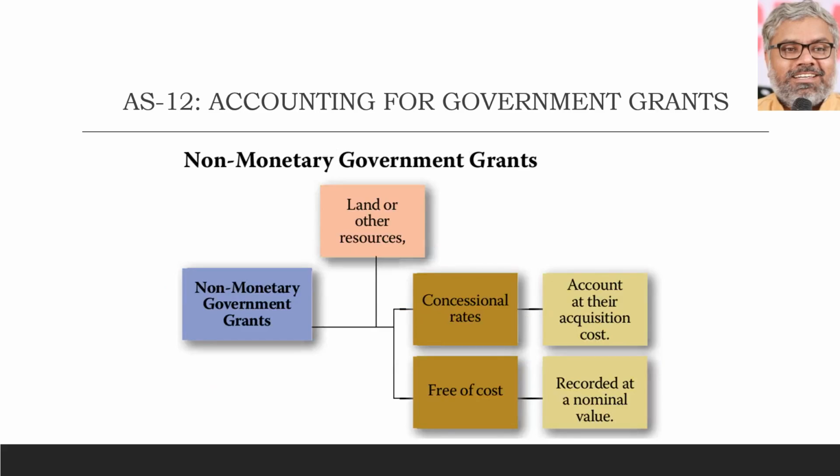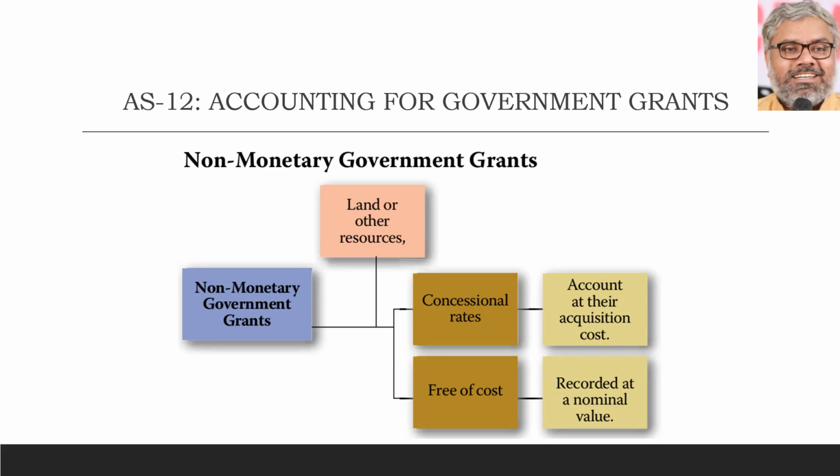One type of government grant is non-monetary government grants. Like what? In general, what will government give to people or to organizations other than money? It is going to give mostly land. If not that, other resources, maybe, though it will not give them freely, if at all: mines, minerals, nowadays even spectrum, 2G, 3G, 4G, 5G. These are all resources that government will have in its control. Of course, it is not going to give them freely as grant. These are the examples of resources I am telling.